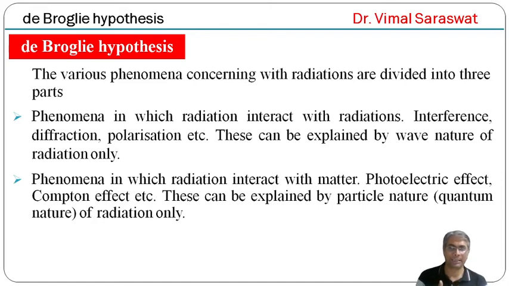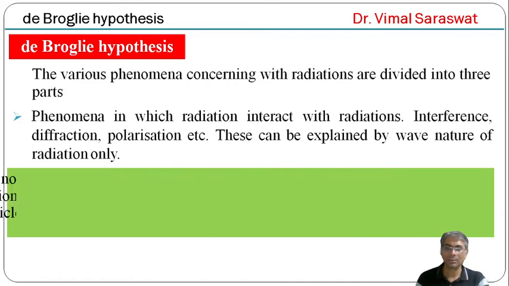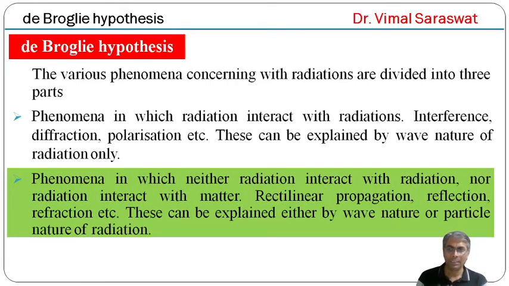The photoelectric effect and Compton effect we have already described in our earlier lectures. And third are phenomena in which neither radiation interacts with radiation nor radiation interacts with matter. Rectilinear propagation, refraction, etc. come into this category.